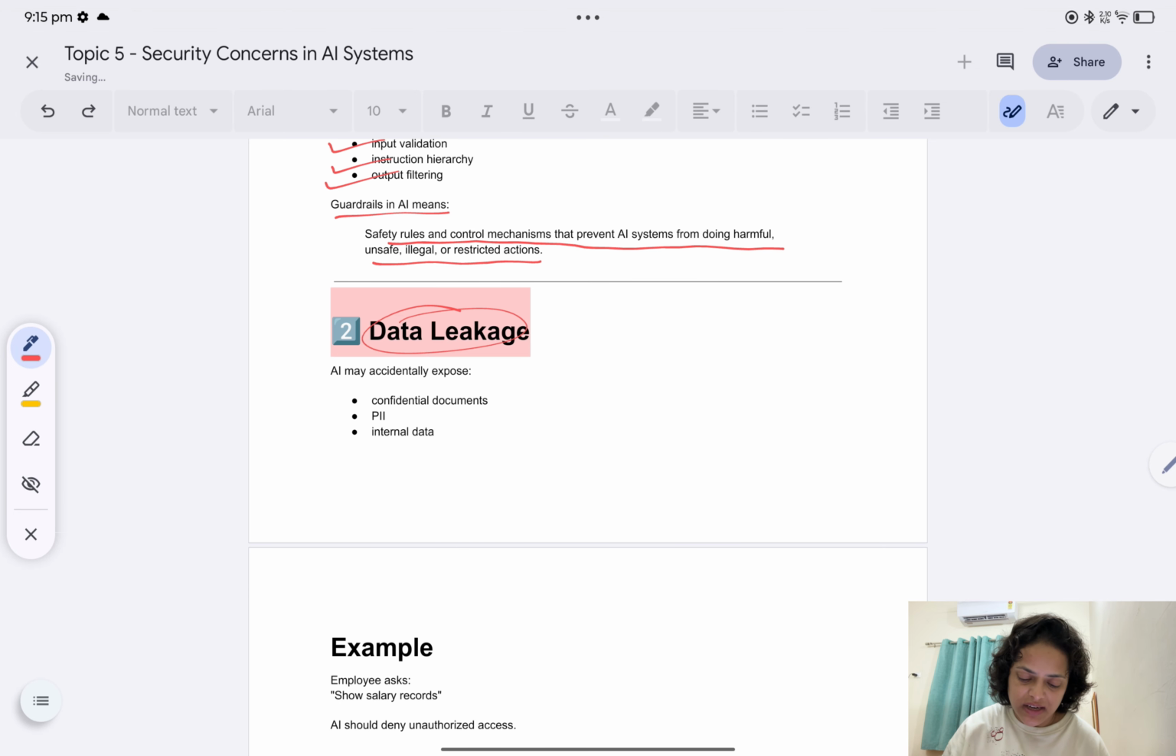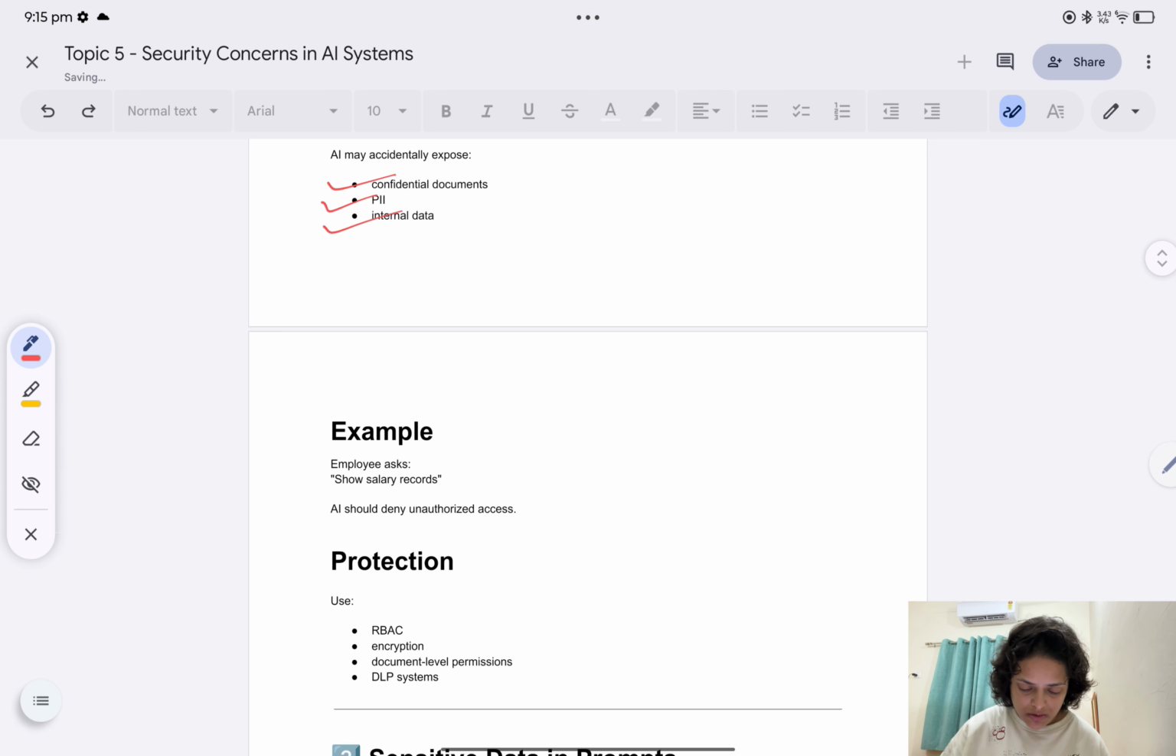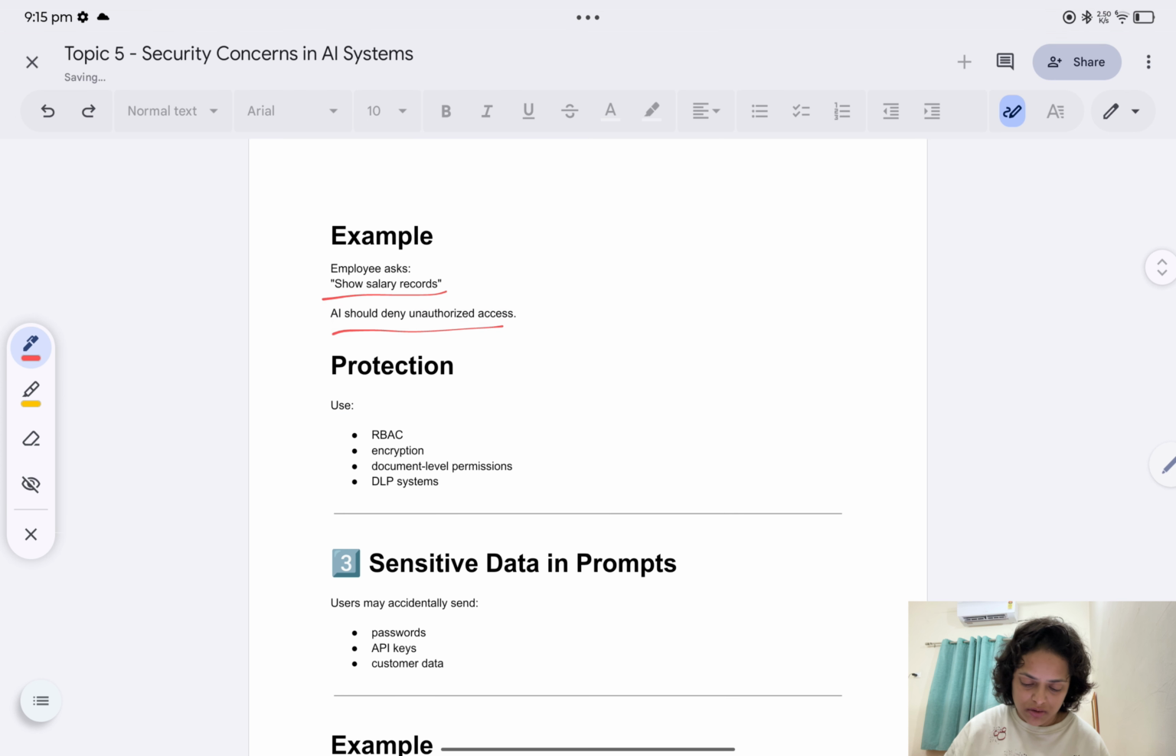Now the second is data leakage. AI may accidentally expose your confidential documents, PII, and internal data. For example, an employee asks to show salary records. AI should deny unauthorized access. For protection, you use role-based access control, then encryption, document-level permissions, and DLP systems, which are data loss prevention systems.